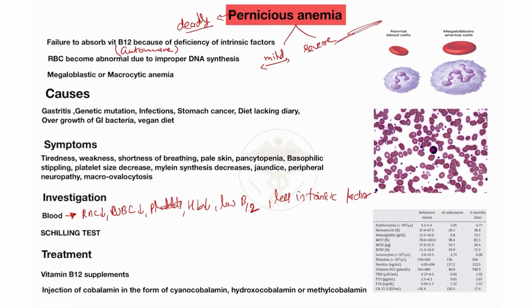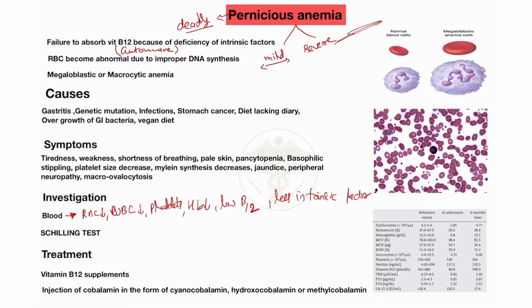Here you will see the investigation. The number of RBC decreases in the patient. Hematocrit value and hemoglobin are all decreased compared to the normal value. But MCV, MCH and red cell distribution width increase in the patient with pernicious anemia. Here leukocytes and platelets also decrease, but the others are mostly normal. So this is the investigation of the pernicious anemia patient.